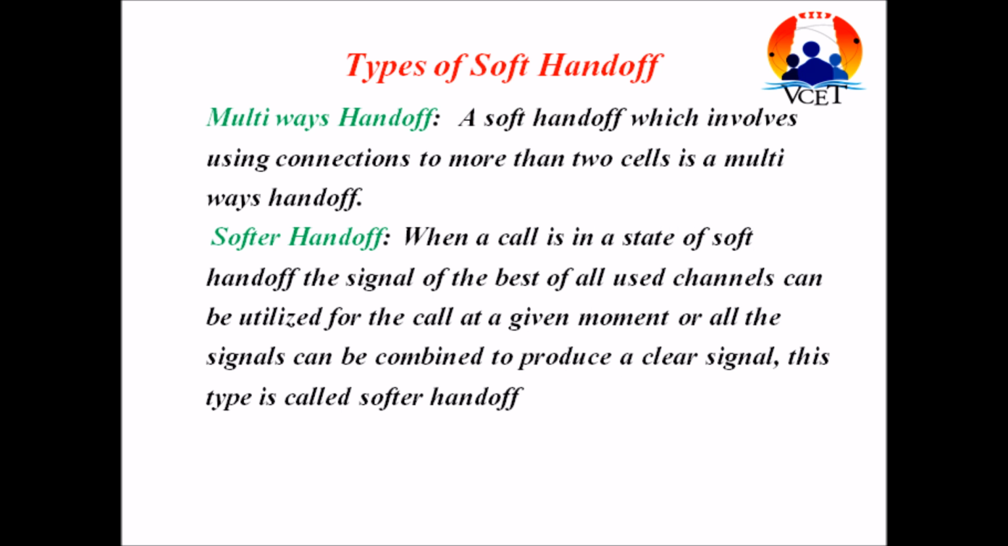Types of soft handoff. Multi-base handoff. A soft handoff which involves using connections to more than two cells is multi-base handoff. Softer handoff. When a call is in state of soft handoff, the signal of best of all used channels can be utilized for a call at a given moment, or all the signals can be combined to produce a clear signal. This type is called softer handoff.